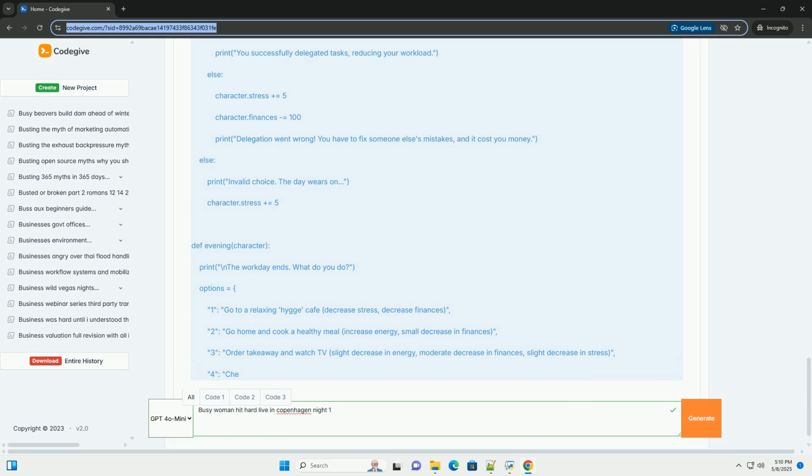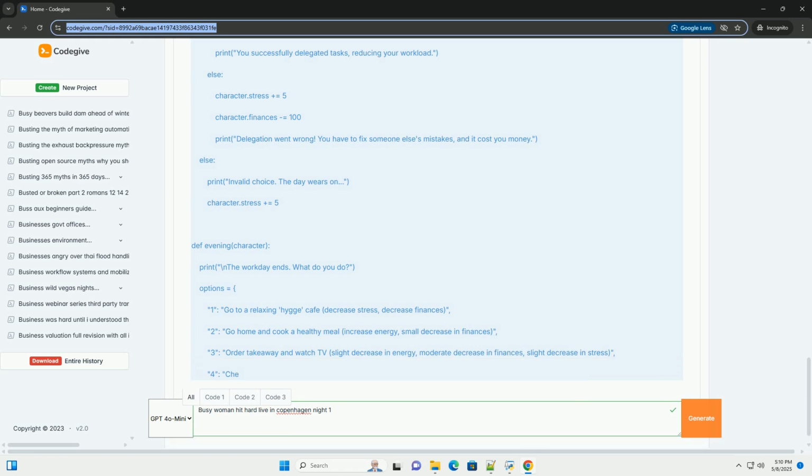Phase 2, expanding with Pygame, conceptual. Pygame is a Python library for creating 2D games and multimedia applications. Here's how you could potentially expand the game with Pygame. This would be more involved and require more code. 1. Install Pygame: pip install pygame. 2. Visual representation.